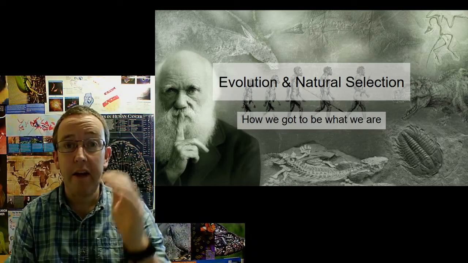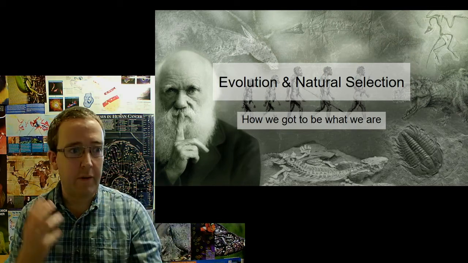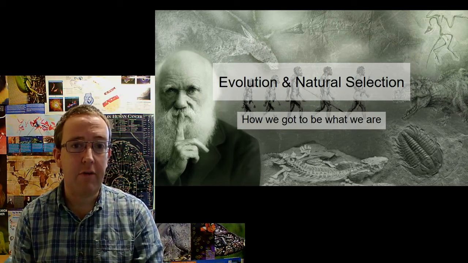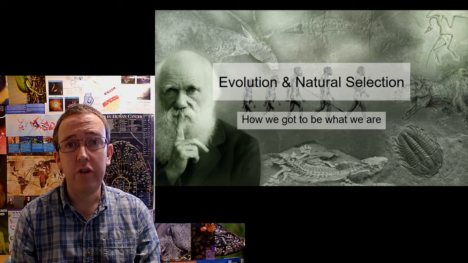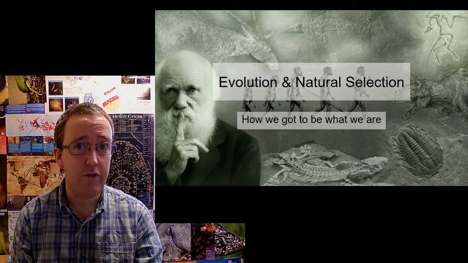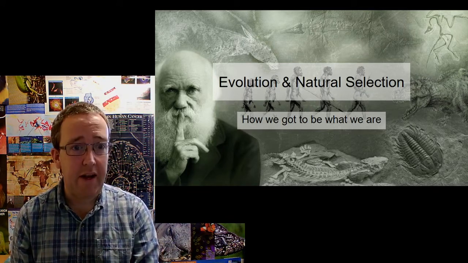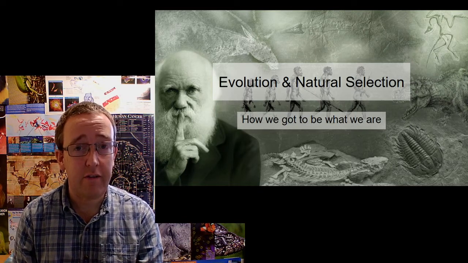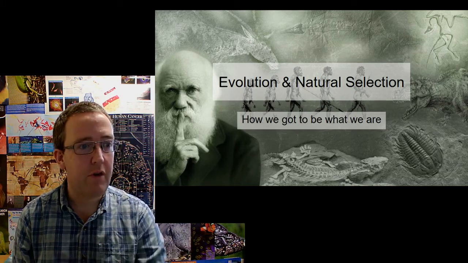Now, while this is mainly aimed at the GCSE topic entitled Accepting Darwin's Ideas and Evidence for Evolution, which is towards the end of the GCSE, we're also going to cover a recap on the basics of how natural selection works, right, before we go into a bit of history and all the key players. Now, if you haven't watched the development of genetics lesson before this, I would suggest you do that before coming on to this video.